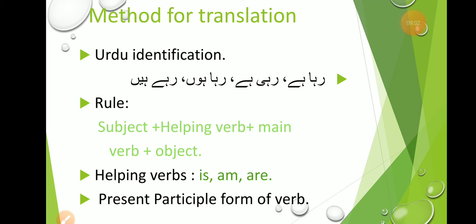For example, I am doing my work. I am learning my lesson. I am going to visit my uncle tomorrow. Understand? The third helping verb is "are", and "are" is used with first person plural we. We are.